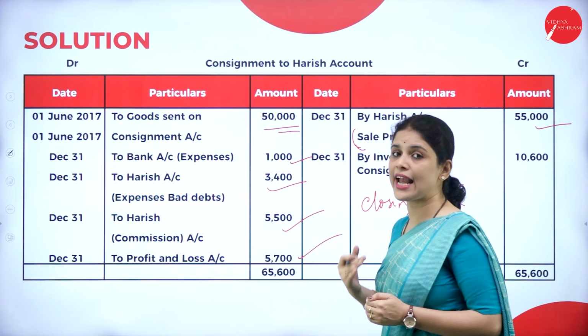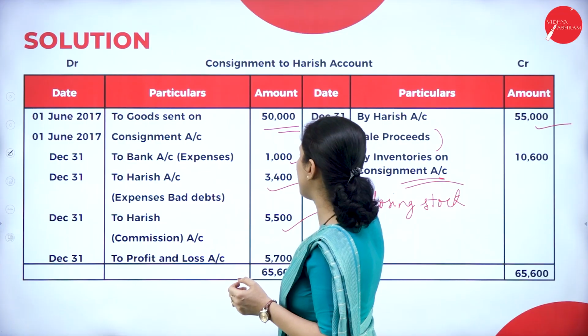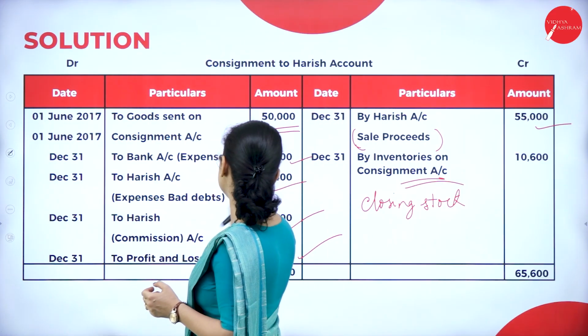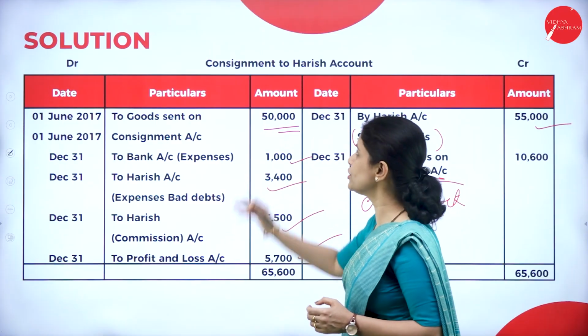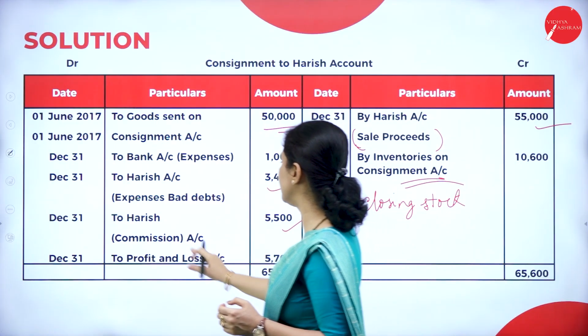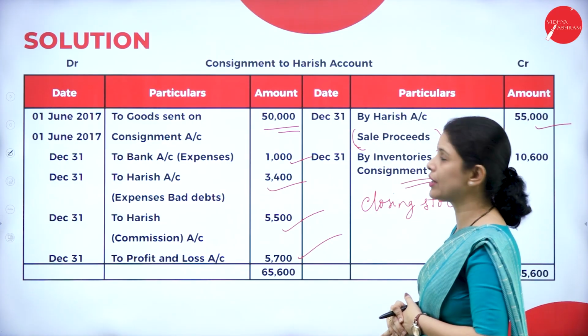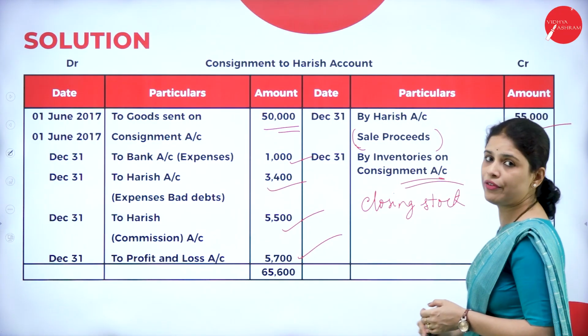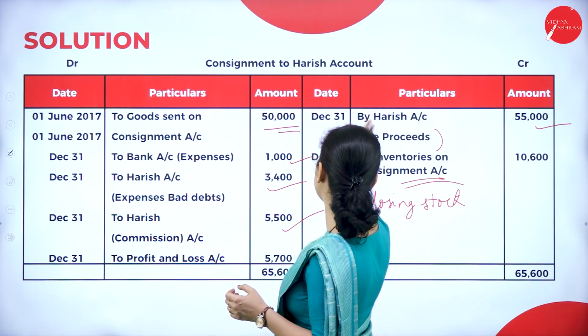After that, we have to write expenses incurred by consignee. What is the entry? Consignment to Harish account debit to Harish, that is 3,400. Next is commission due to Harish. What is the entry? Consignment to Harish account debit to Harish, that is 5,500. After that, we have to write the sale proceeds. Sold for 55,000. What is the entry? Harish account debit to consignment to Harish account.